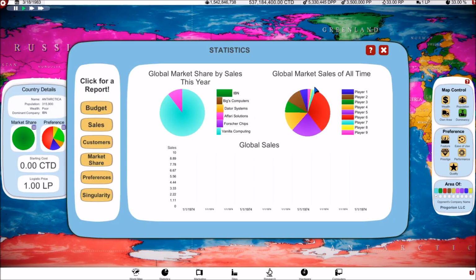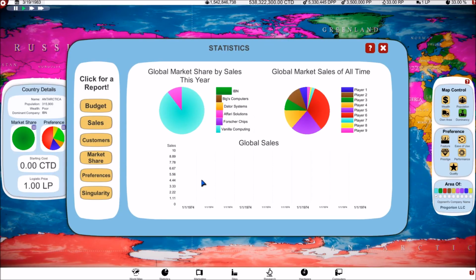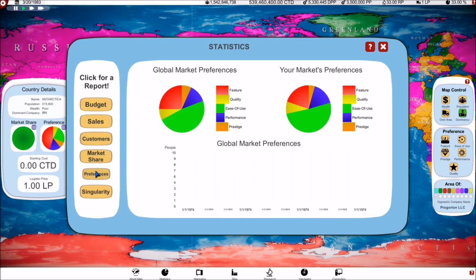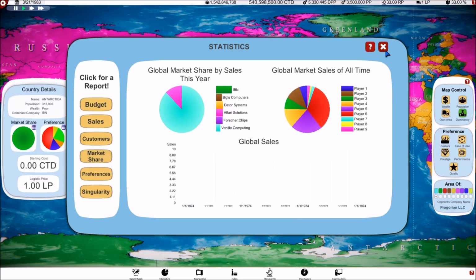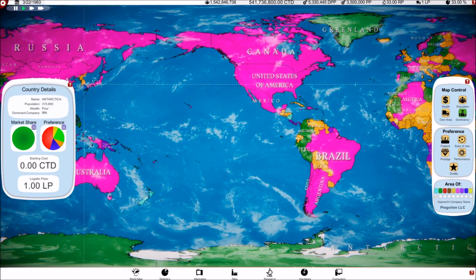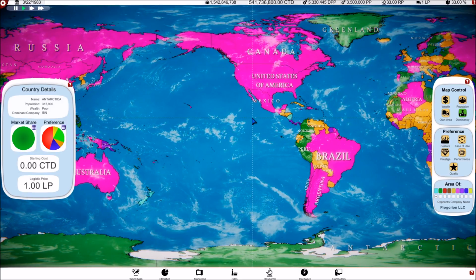Look at global market shares of all time. And look, the global sales are just gone all of a sudden, and they're back to 1974. What? I'm a little suspicious of those numbers, but we will find out more in the next episode.